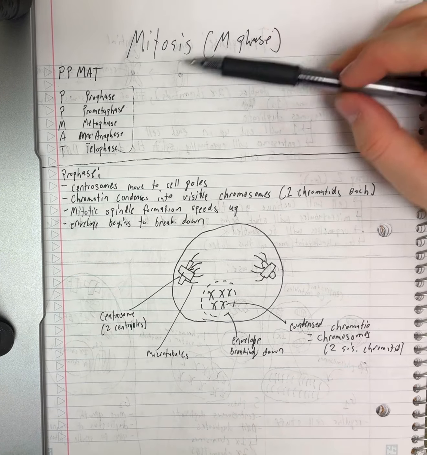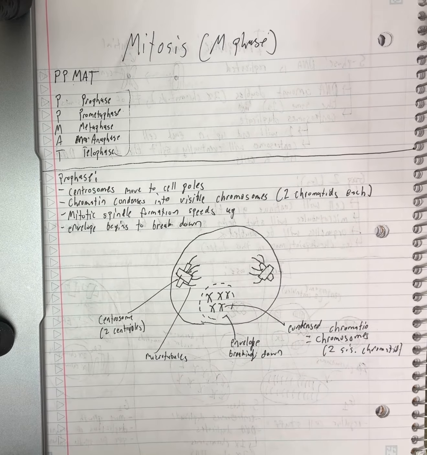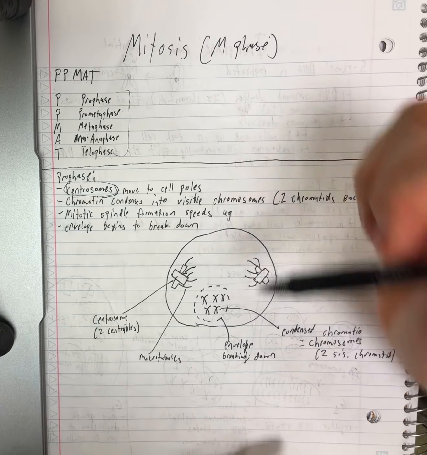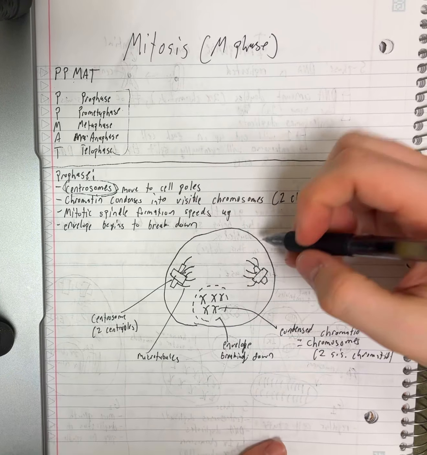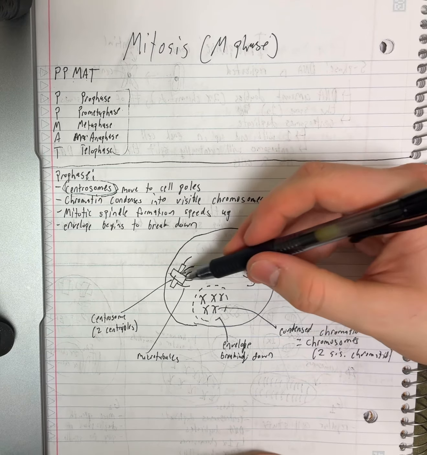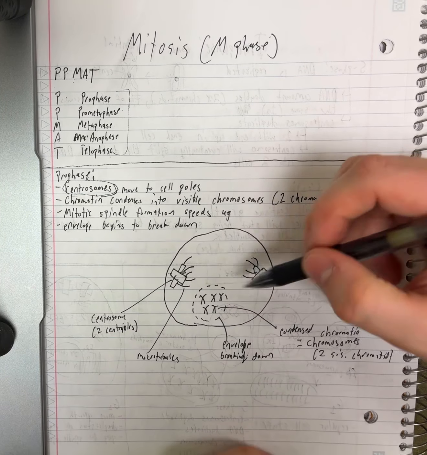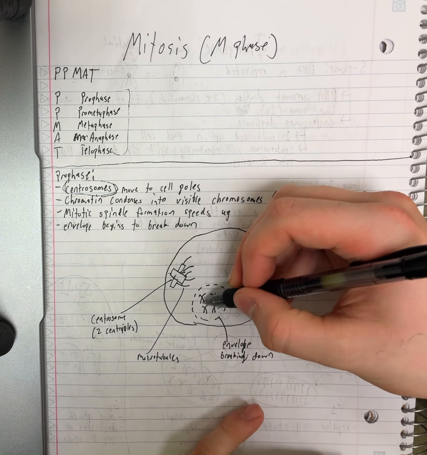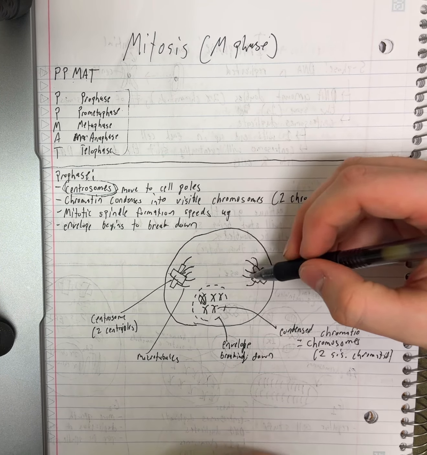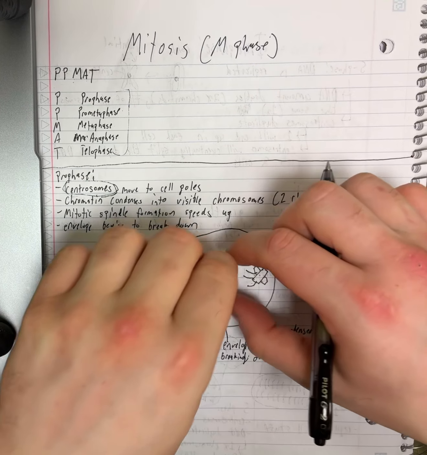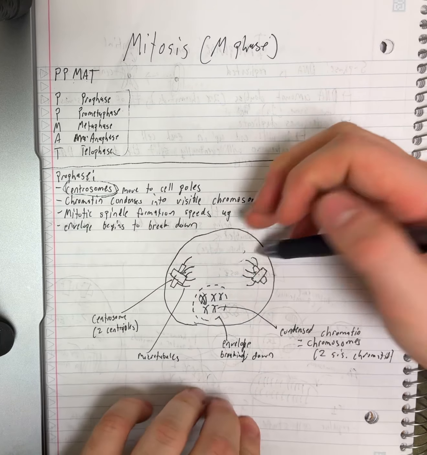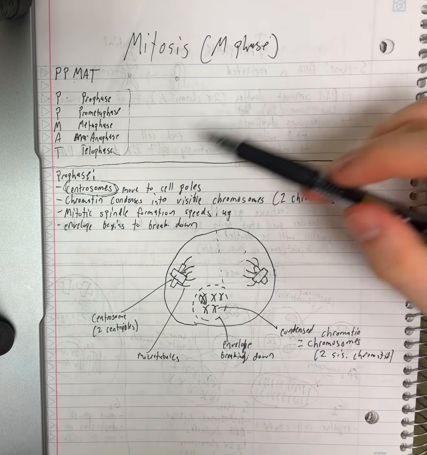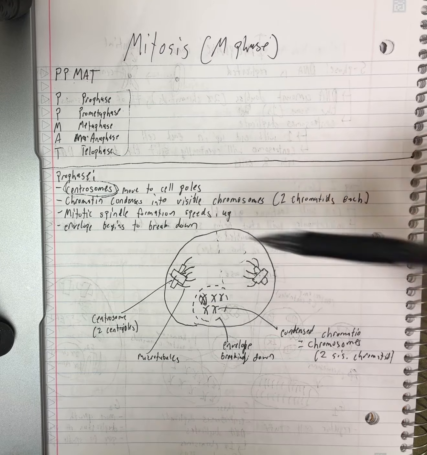So the first step in mitosis is prophase. And that is going to move these centrosomes, not centromeres, centrosomes are going to move to opposite sides of the cell. And these are our centrosomes. Now, centrosomes are going to be the things that eventually pull these sister chromatids apart. And so we need one on each side of the cell because we want DNA to get pulled to each side of the cell so that when I split this cell, I have DNA on both sides. So that's why those centrosomes are moving to the cell poles.